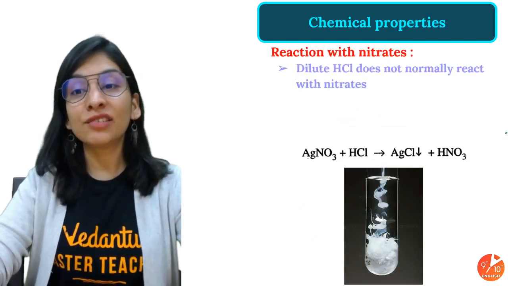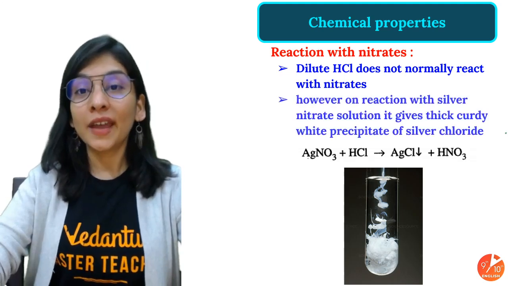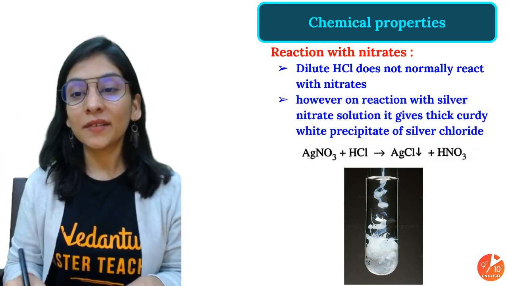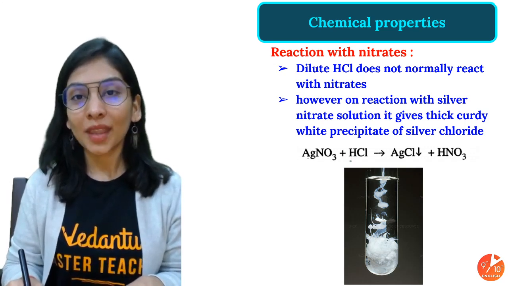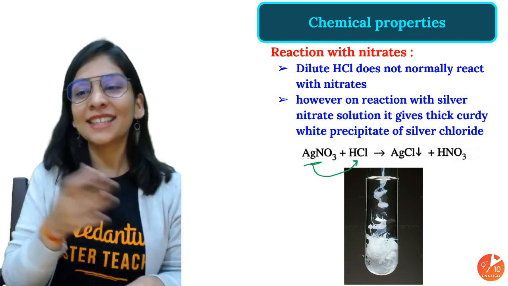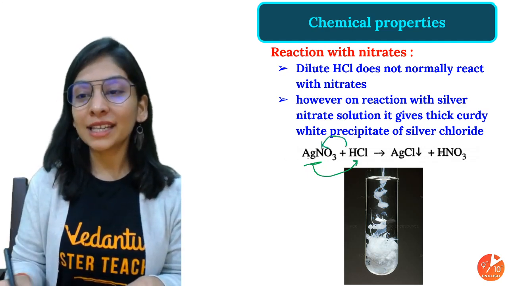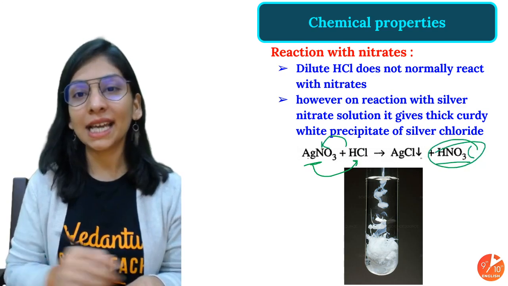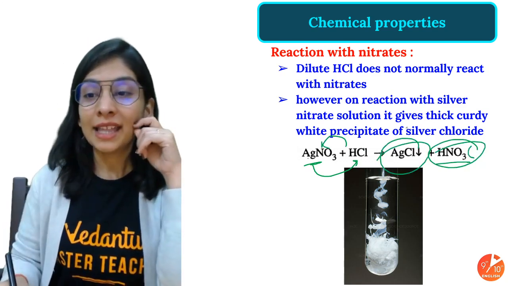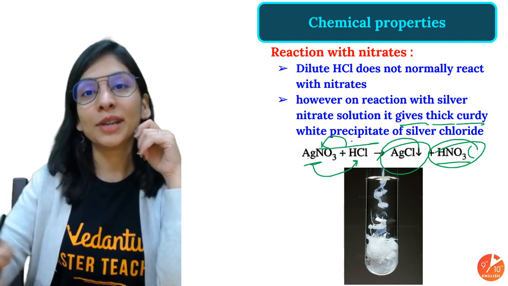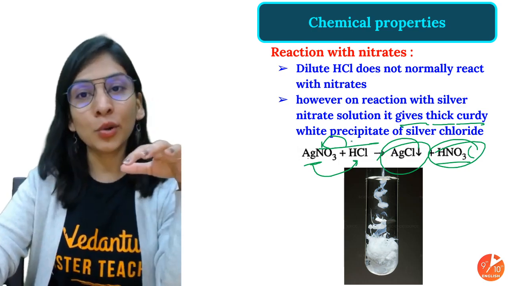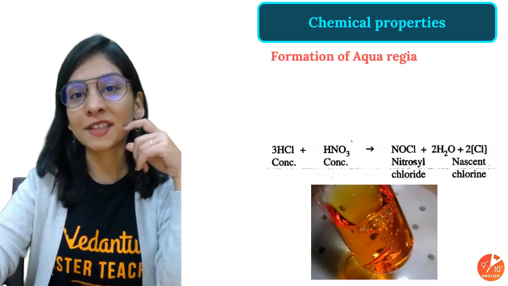As I said, the metal nitrate reaction is not going to happen, but there is one exception here, and that's silver nitrate. Whenever silver nitrate reacts with HCl, what will happen? You get a beautiful precipitate of silver chloride. It's there in front of you also. Silver chloride along with HNO3, a volatile acid. So AgCl is something that we will observe here. It gives a thick curdy white precipitate of silver chloride. You can take that as a test also. Metal nitrate is not going to react, but silver nitrate reaction is possible.